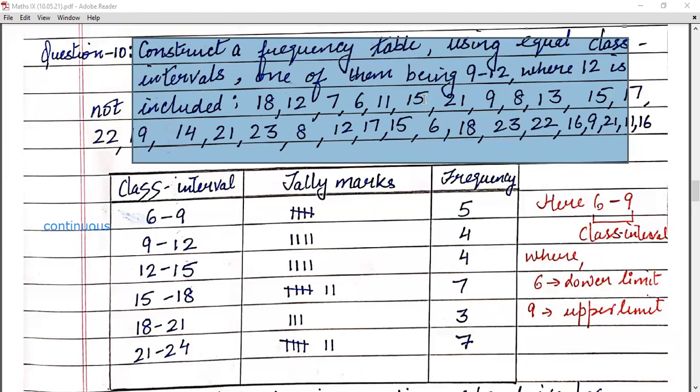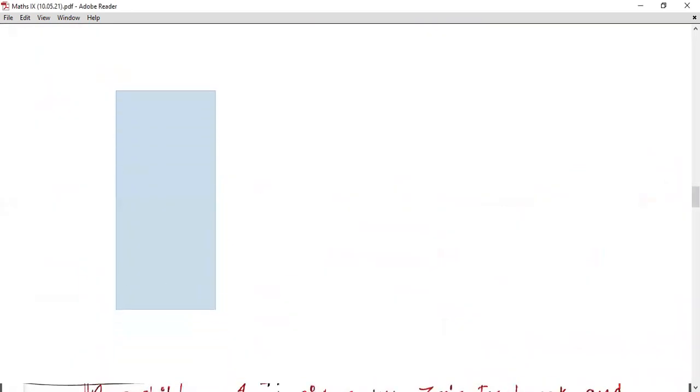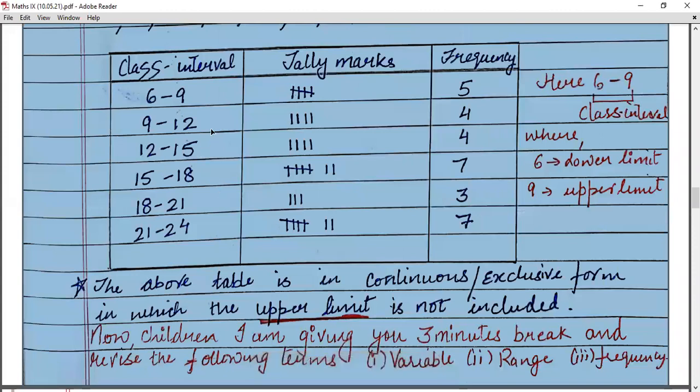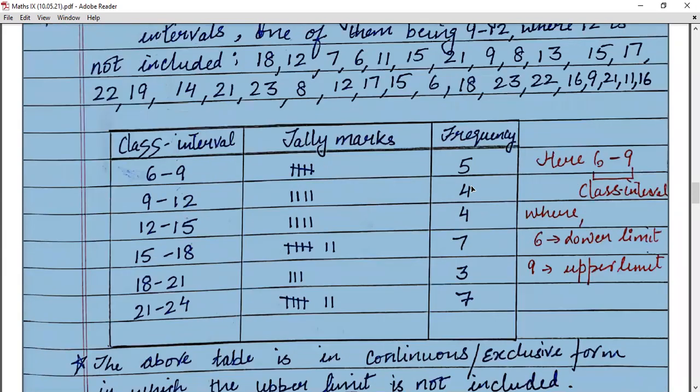Okay, children. So let's see, because it is given in the question, you have to make 9 to 12. So let's start our interval from 6 to 9 first. And then you have to make your 9 to 12, then 12 to 15, 15 to 18, 18 to 21, 21 to 24. Now, children, for each entry, you have to put a line, a stroke. Now, for 6 to 9, whatever comes, here 9 is excluded. When you count it, there will be 5. So, what is the frequency here?